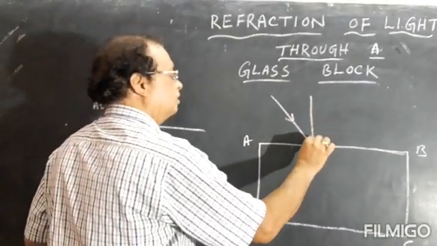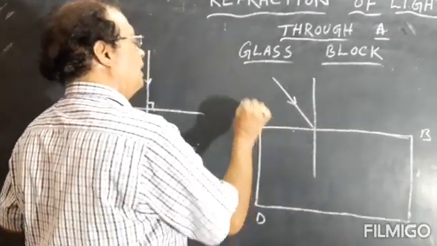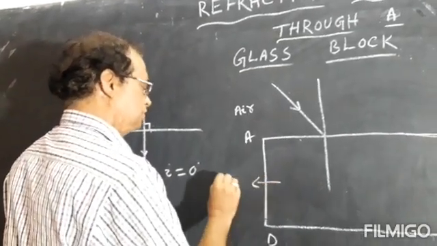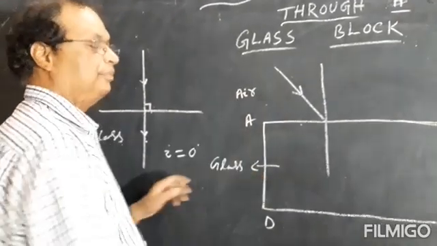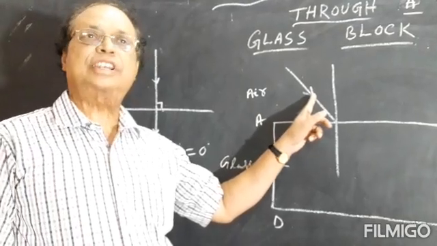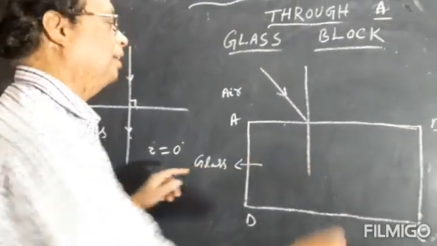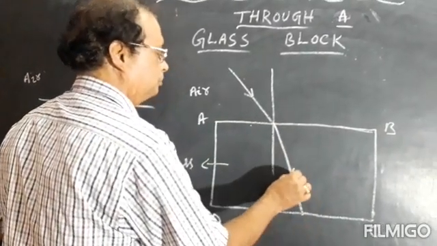So this is normal. Now light is passing from air to glass. Air is rarer medium. Glass is denser medium. So light will bend in which direction? Correct. It will bend towards the normal. So this is the refracted ray.